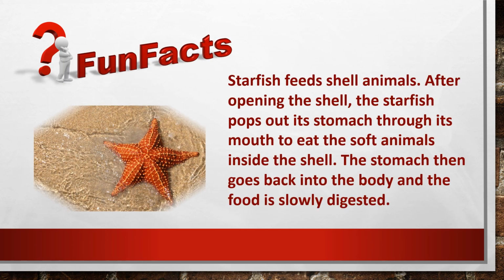What is this, children? This is a starfish. Its mode of eating is different and it is quite interesting. A starfish eats shell animals. Inside the shell, some soft animals live. So after opening the shell, the starfish pops out its stomach through its mouth to eat the soft animal inside the shell. The stomach then goes back into the body and the food is slowly digested.